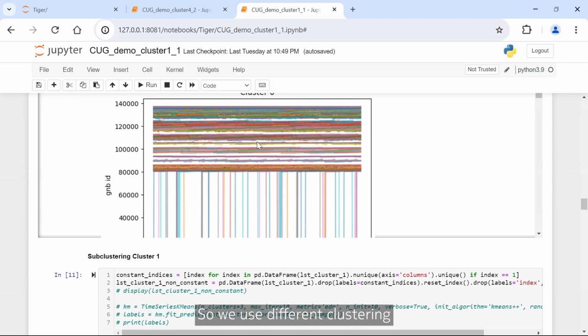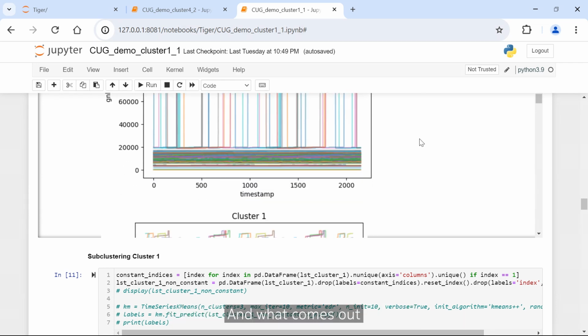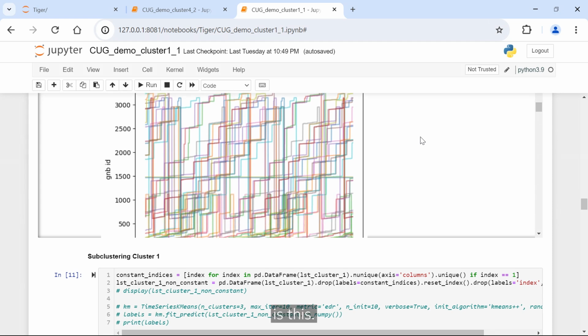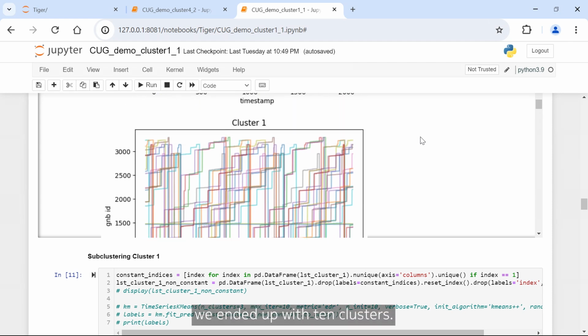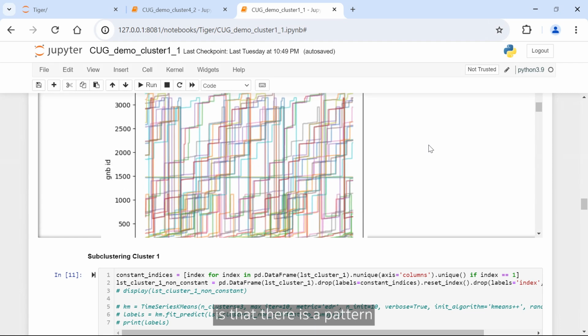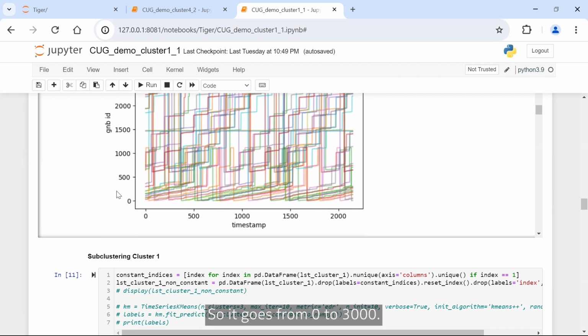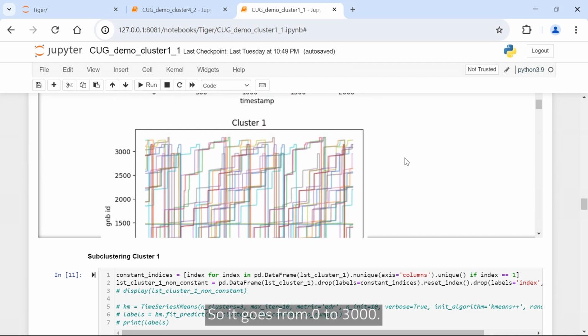So we use different clustering mechanisms, different distance matrix, to cluster these UVs into different geolocations. And what comes out is this. In this particular experiment, we ended up with 10 clusters. What you can see here is that there is a pattern which is actually coming out. So this is our cluster number 1. These are the G-node B IDs. It goes from 0 to 3000.